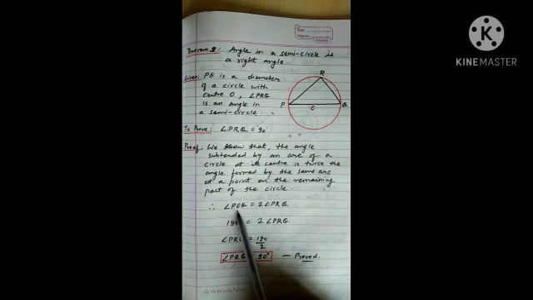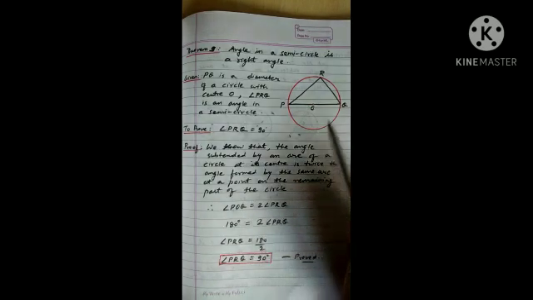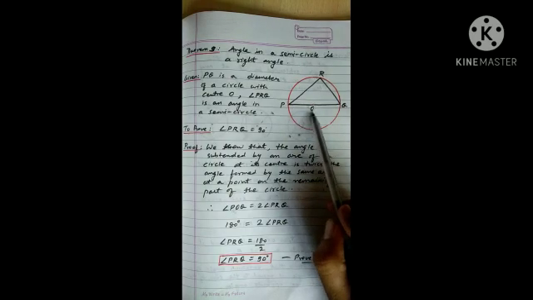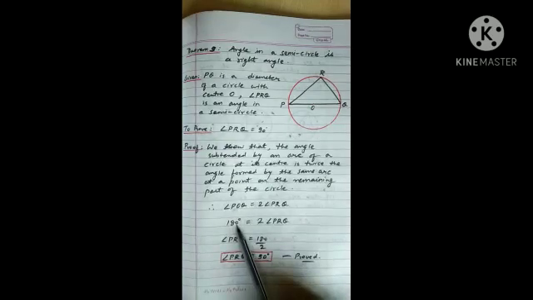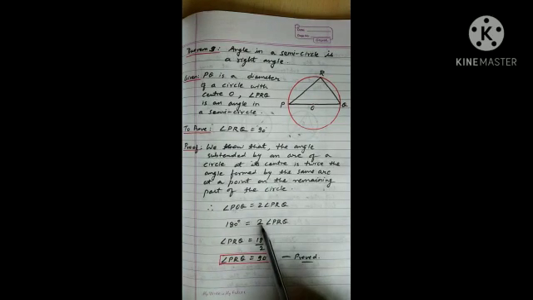Angle formed by an arc at the center is POQ, and angle formed by the arc PQ at the remaining part of the circle is angle PRQ. So angle POQ will be equal to twice of angle PRQ. In the figure you can see POQ is a diameter, means a straight line. So angle POQ will be equal to 180 degree, equal to twice of angle PRQ. 2 removed,